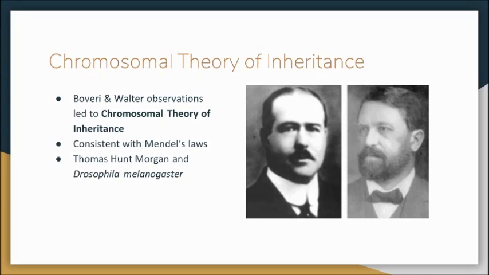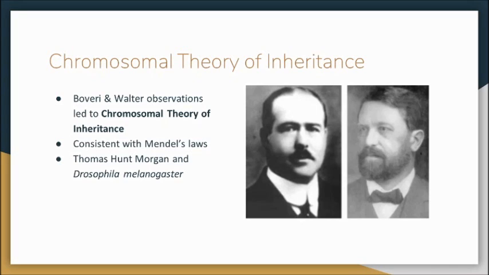This was actually proposed before direct evidence was made that chromosomes carry traits. So it's interesting that they were able to pinpoint chromosomes as responsible for Mendelian inheritance, but they had never seen chromosomes carrying traits. So this was consistent with Mendel's laws.